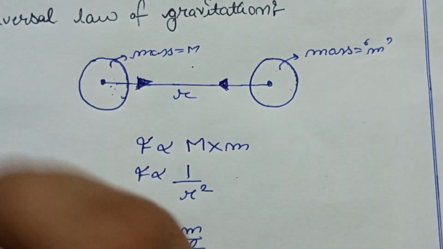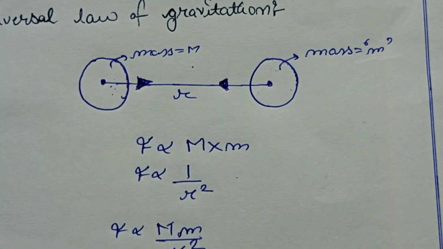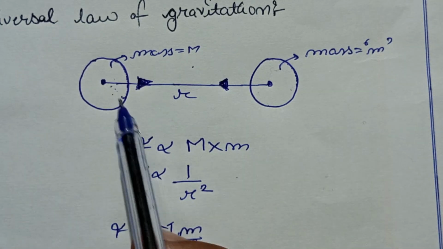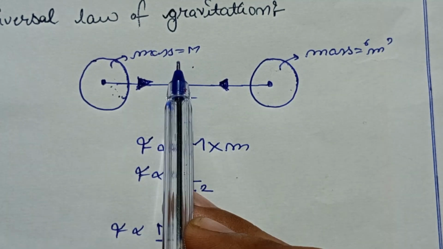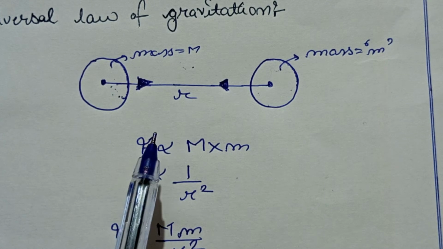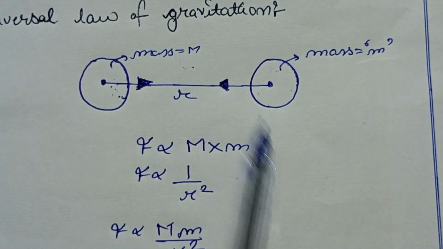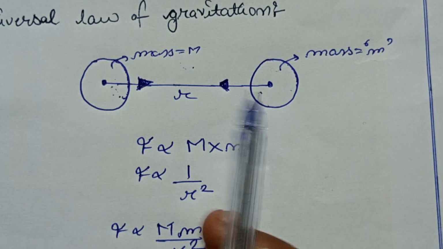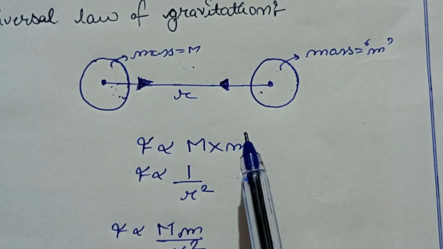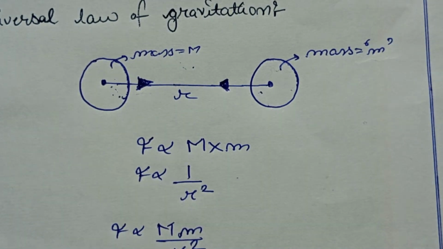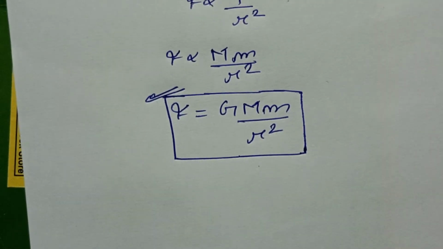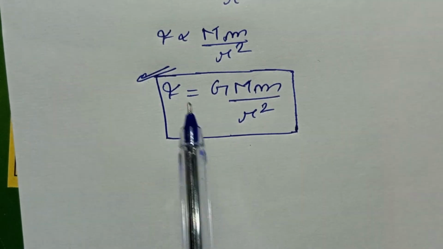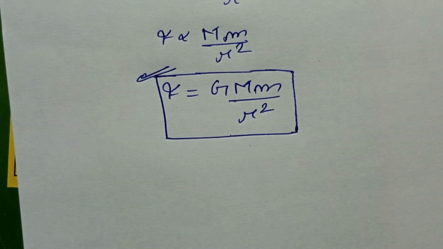We have studied Newton's laws. The third law of Newton states that if this body, suppose this capital mass M body, is applying a force on this body, then this body will also apply a force on this body according to the third law of motion of Newton. That is, every action has an equal and opposite reaction. So we get the value of this force: F equal to G M m upon r square.